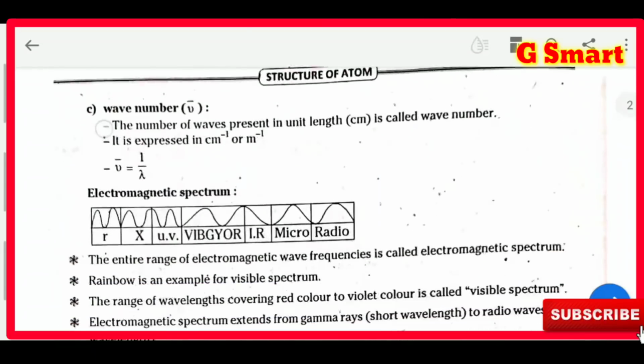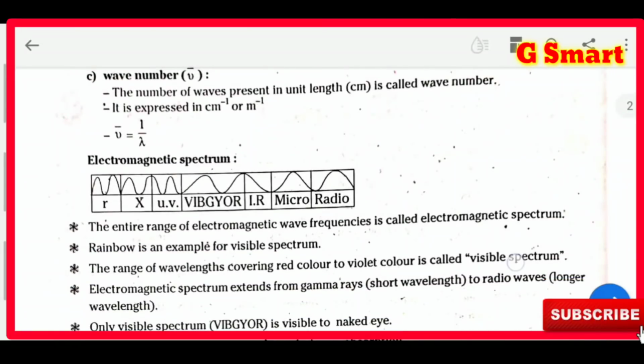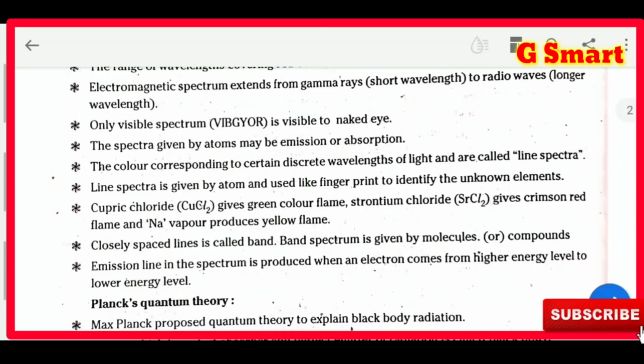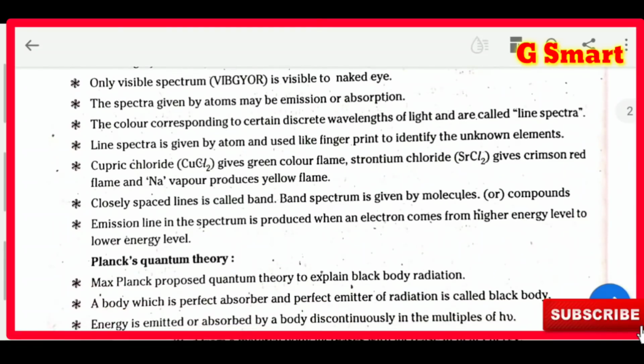See once, here first in the table R is given. R means gamma rays. Last one is radio, that means radio waves. That means electromagnetic spectrum starts with gamma rays and ends with radio waves. Only visible spectrum is visible to the naked eye.